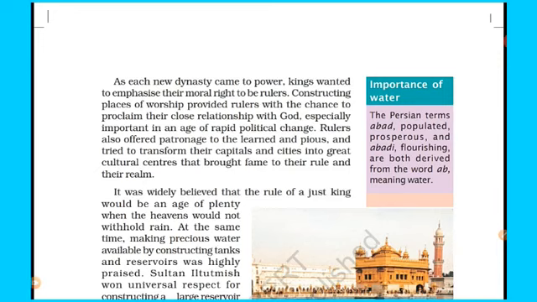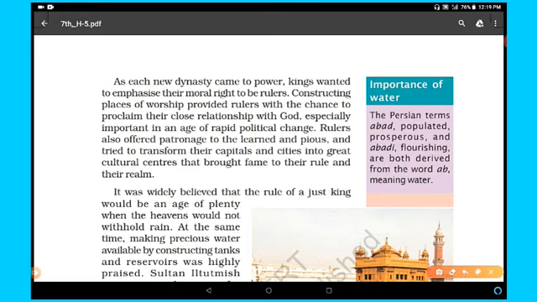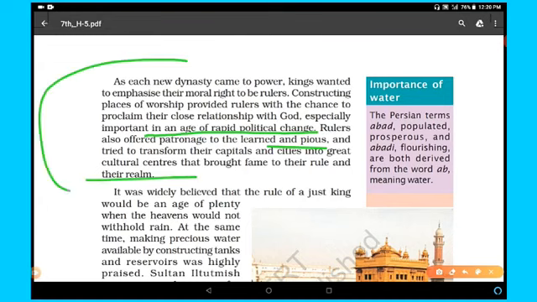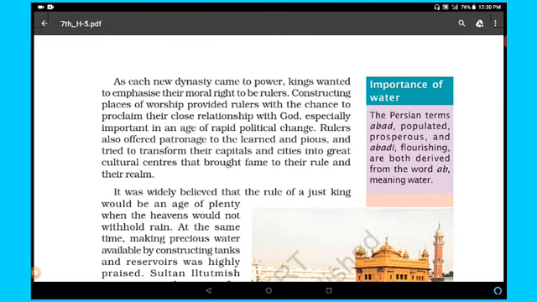Constructing places of worship provided rulers with the chance to proclaim their close relationship with God. This was especially important in an age of rapid political change. Whenever there was political change, the king used to do these kinds of activities, and rulers also offered patronage to the learned and pious and tried to transform their capitals and cities into great cultural centers that brought fame to their rule and their realm. So this was the system, the special cause behind this.